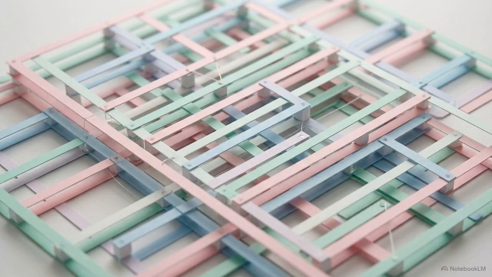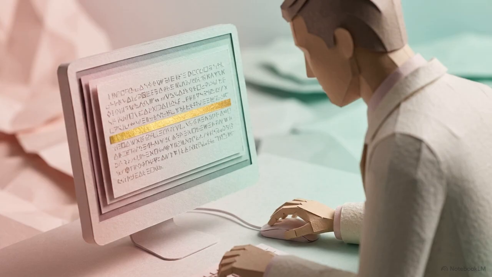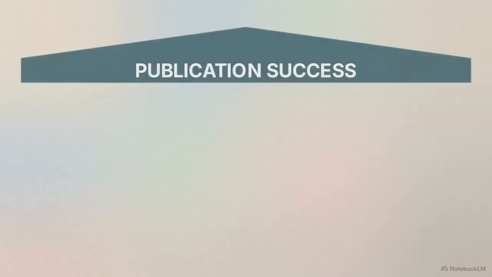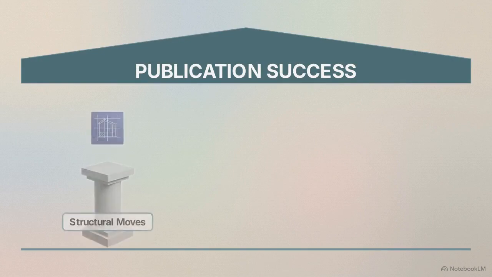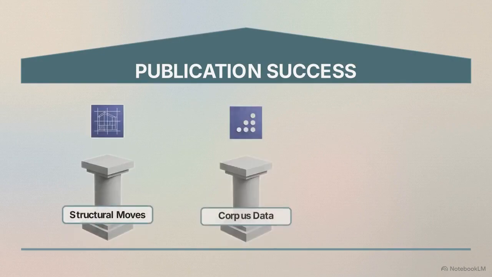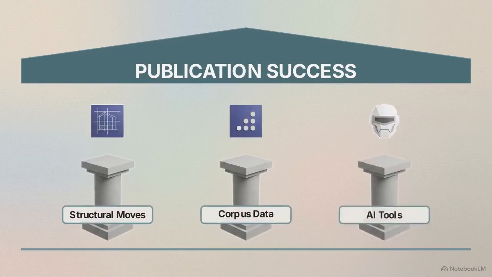Producing a modern academic paper requires a specific synergy, utilizing AI to drive structural efficiency while relying on human oversight to ensure strict fidelity to the intended meaning. Successful publication requires mastering predictable structural moves, analyzing corpus-based data, and managing AI tools responsibly.